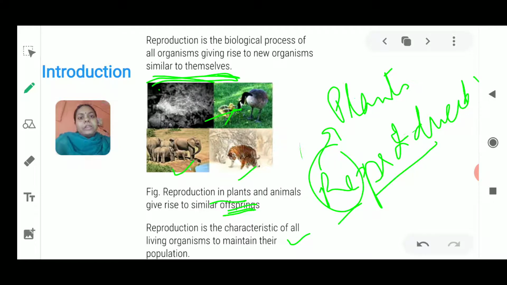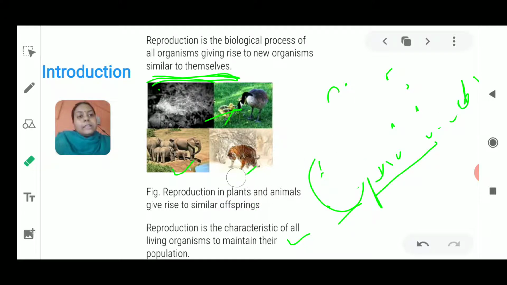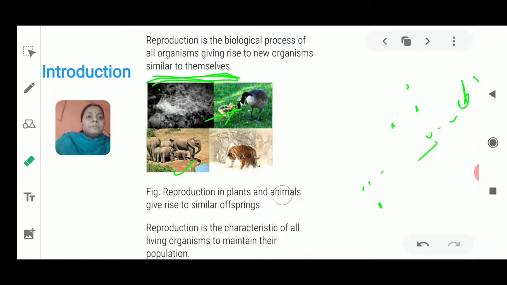Now if you can see the picture here, you could recognize that the elephant is going to give rise to a baby elephant, the tiger is going to give rise to their own kind, and birds are going to give rise to their own kind. It's not that from a bird some other type of animal could take birth.